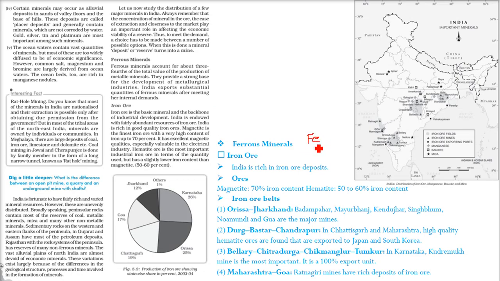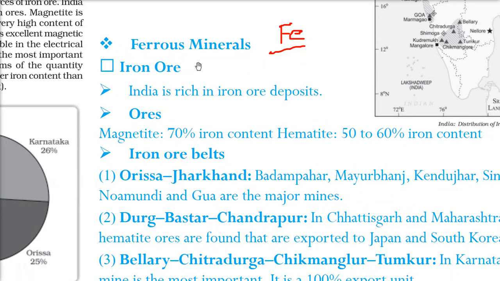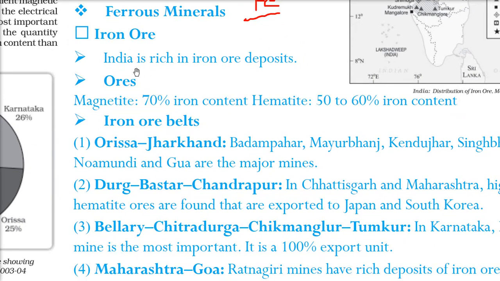Ferrous minerals, as I just said, have iron content, so we extract iron from them. India is quite rich as far as the ferrous minerals are concerned, especially iron ore.